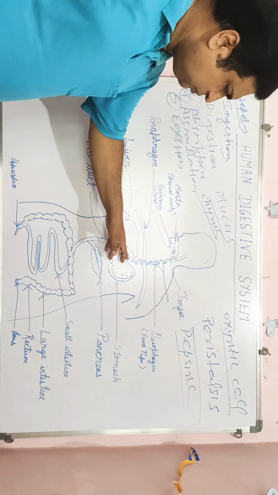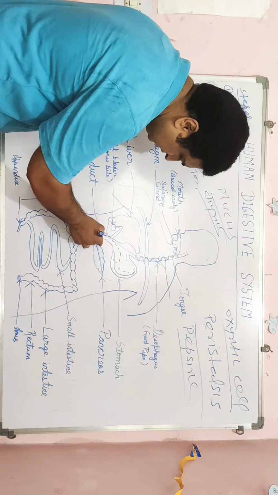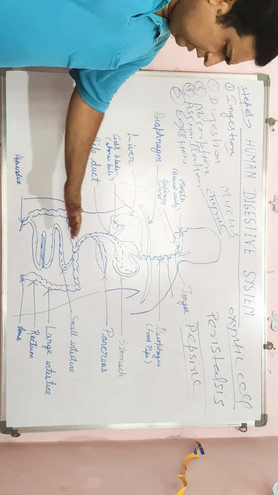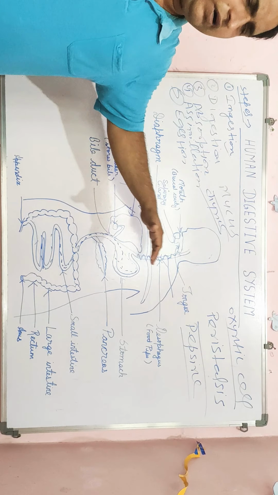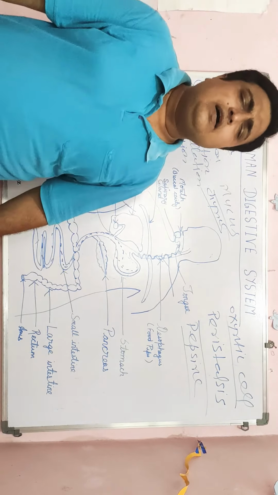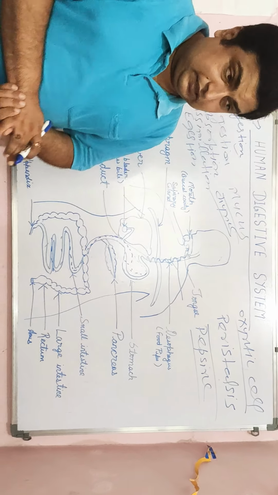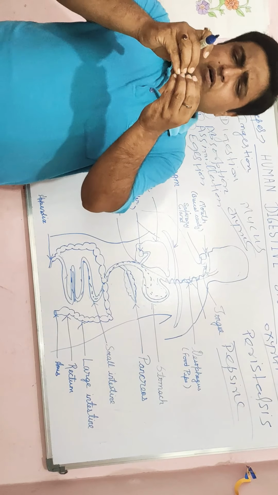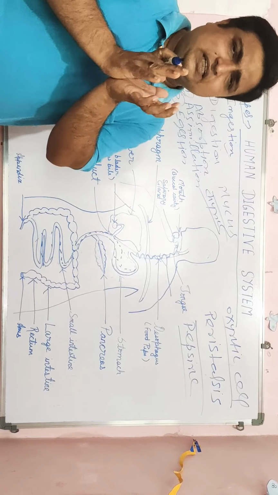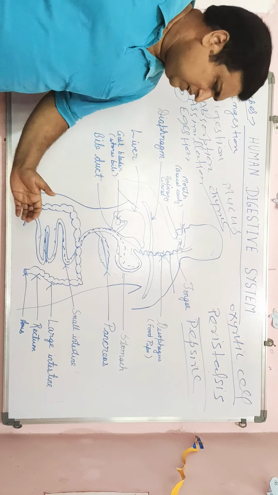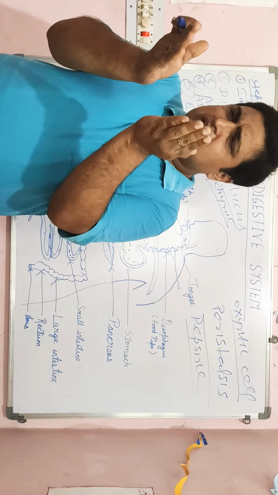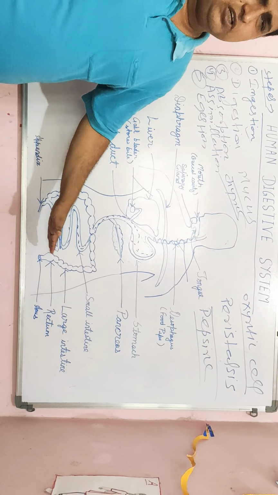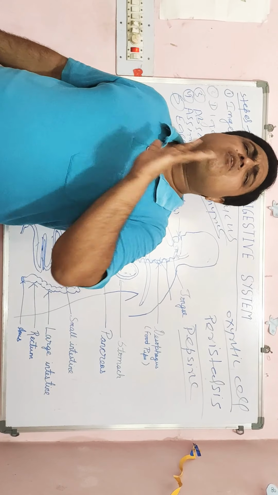Then after 4 to 5 hours, these food substances go to the small intestine. In the small intestine, what happens? It is not actually small. It is a condensed structure, coiled up, so it looks small. That is why it is called the small intestine. But it is 6.5 meters long, very long.